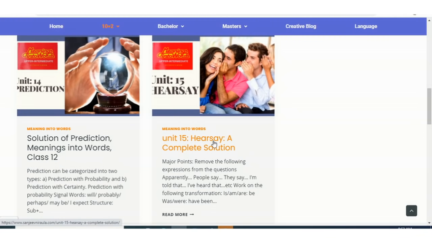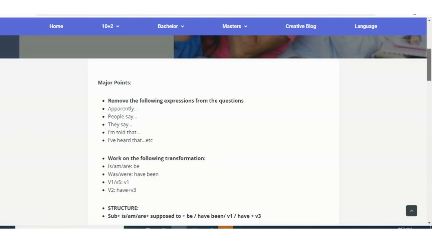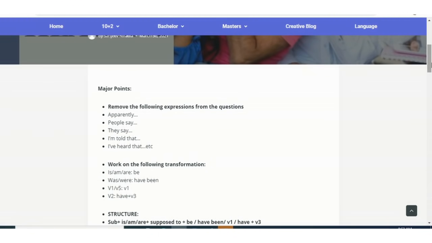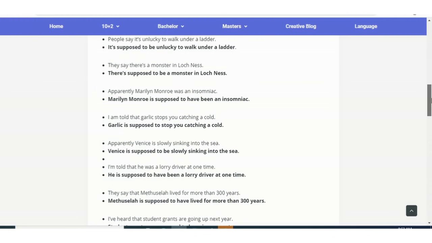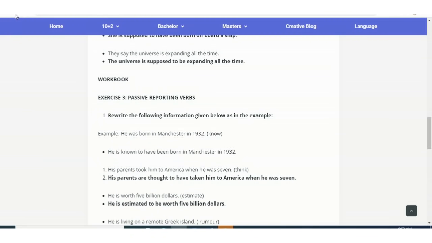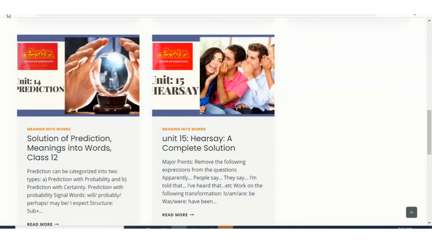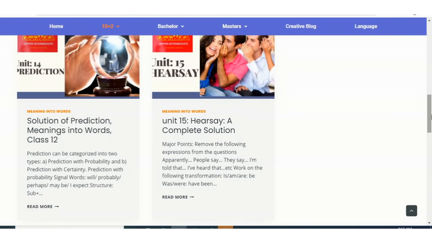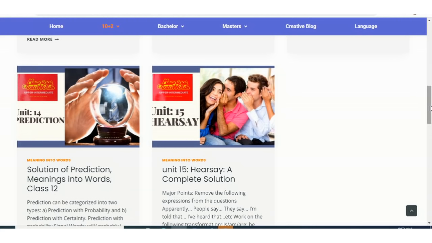So let me just click it, and once I click it, it takes you inside. And yes, before the solution, there are the major points. Okay, you just consider these major points, like how do we need to remove it, and there is transformation given, and there is also the solution of workbook as well. So when you do it, if you take all these things, then you can easily solve all the questions. This is not very difficult.